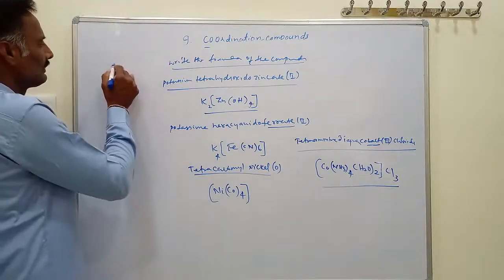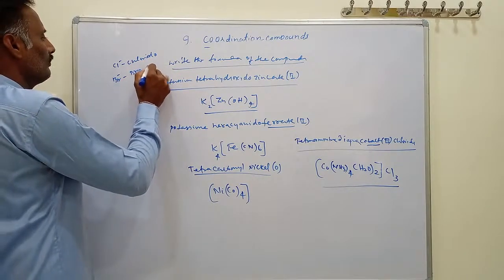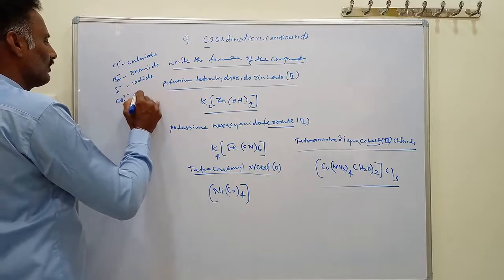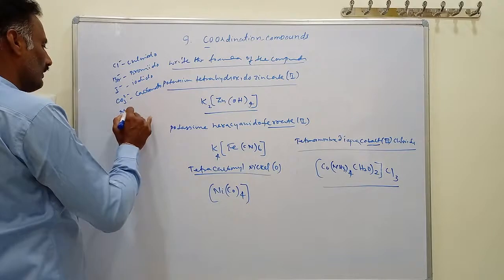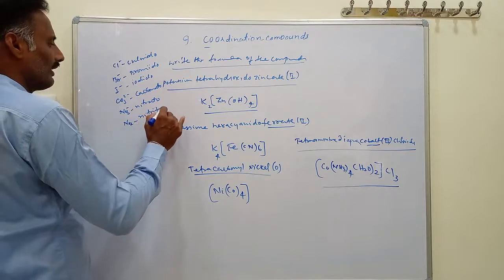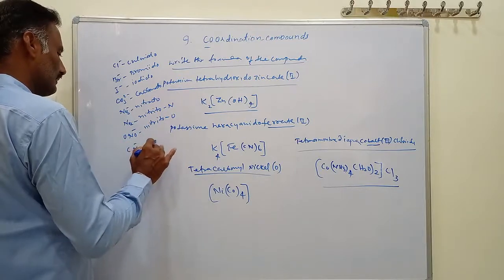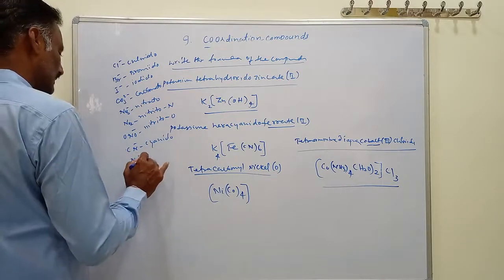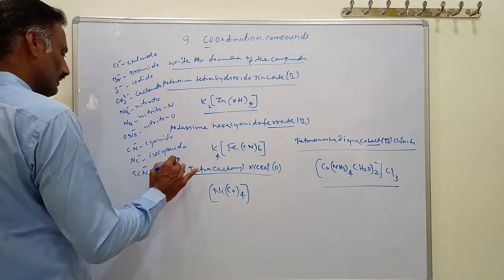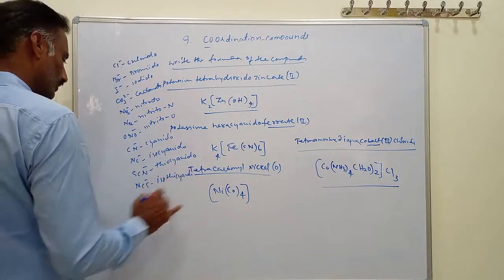First you should know Cl minus, here you write chlorido, Br minus bromido, I minus iodido, and CO3 2 minus carbonato, and NO3 minus nitrato, and NO2 minus nitrito N, and ONO minus nitrito O, and CN minus cyanido, and NC minus isocyanide, and SCN minus thiocyanide, and NCS minus isothiocyanide.